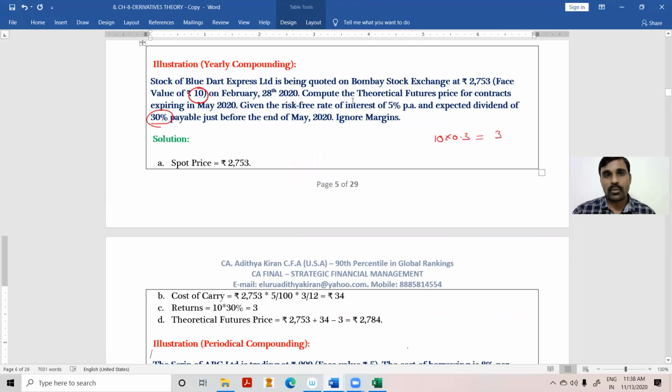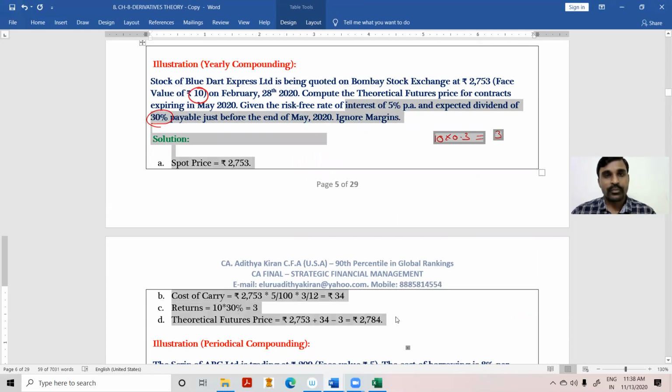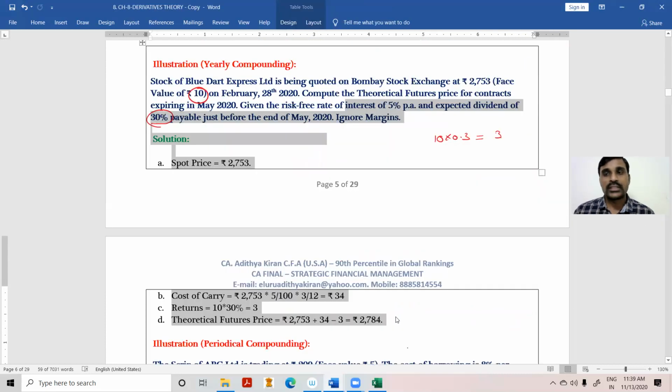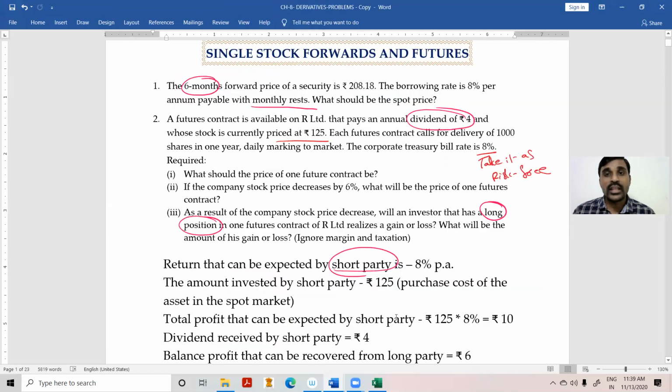This blue dot problem where the dividend is deducted. Here also we have solved with the dividend amount. In these two cases, in that blue dot problem and this problem, we have received the dividend. There we have not reinvested the dividend. Remember, we have not reinvested the dividend.